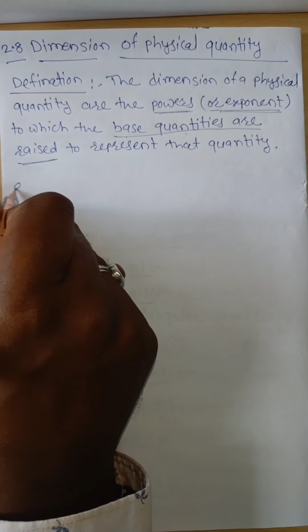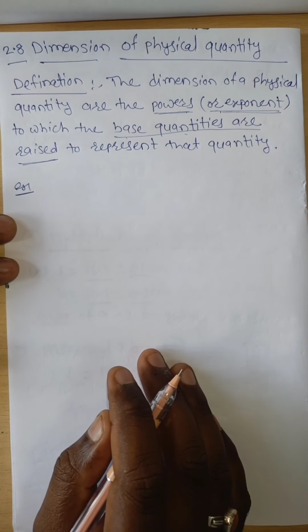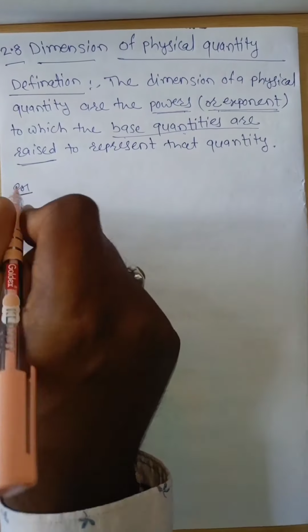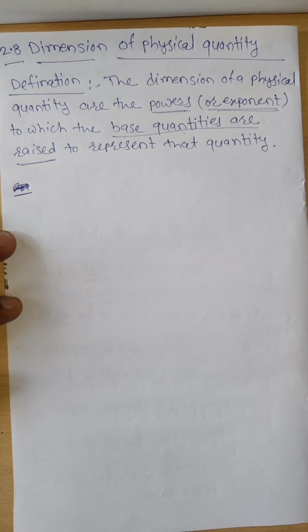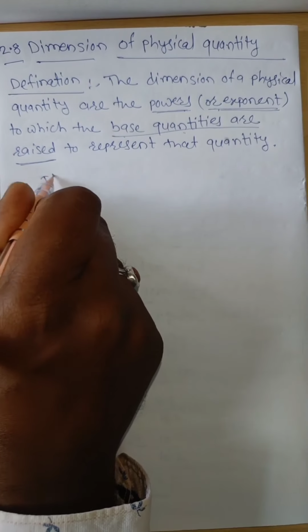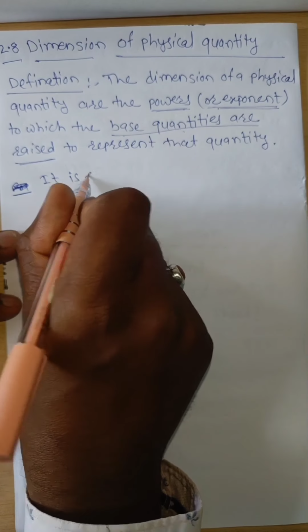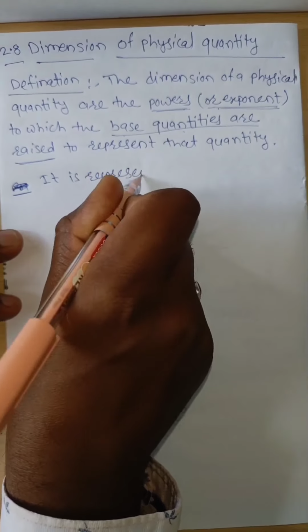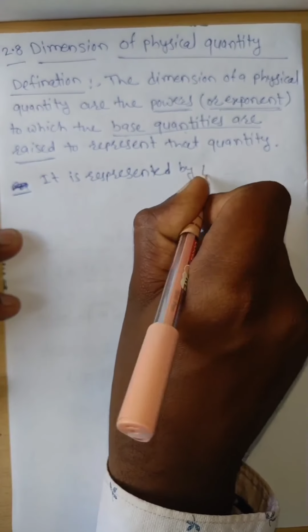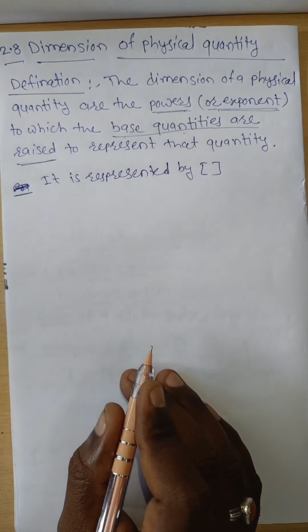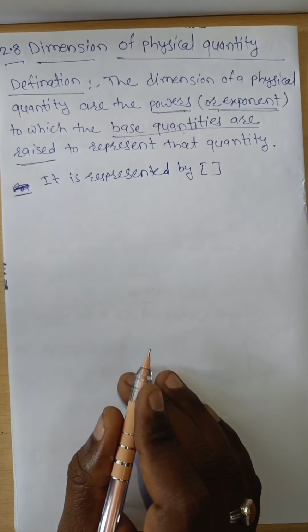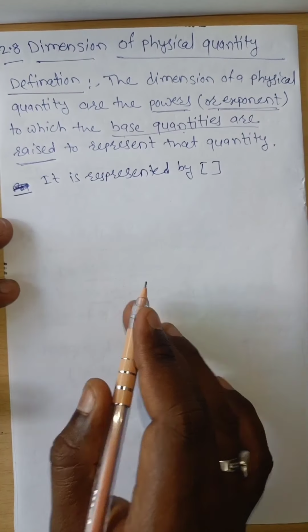The dimension can be represented in terms of a square bracket, and inside that square bracket the base quantity is written. The dimensions of a physical quantity are represented by square brackets.